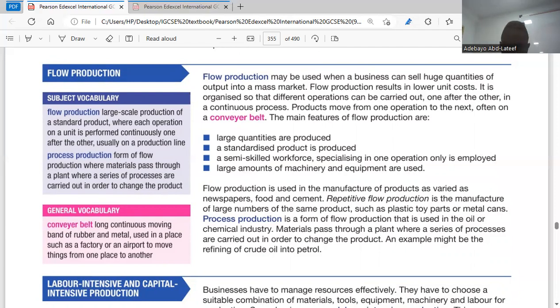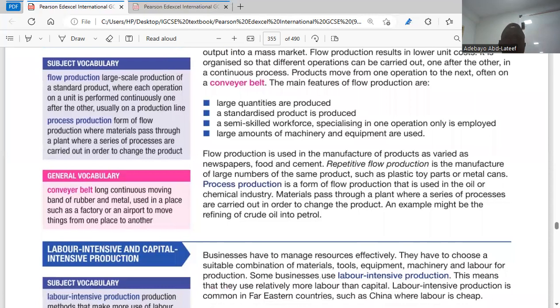Is it clear? Yes. So this flow production is used in the manufacture of products as varied as newspapers, food, cement. Repetitive flow production is the manufacture of large numbers of the same product, such as plastic toy parts or metal cans. So when you talk about repetitive flow production, you are producing the same thing. It's continued, like you are producing this bottle. The bottle will be the same. It's not changing. You are producing a middle-sized bottle, you're going to keep producing middle-sized bottles. That is repetitive production.